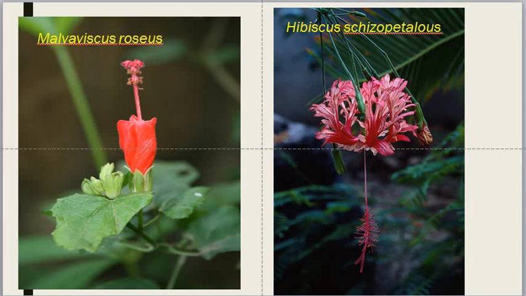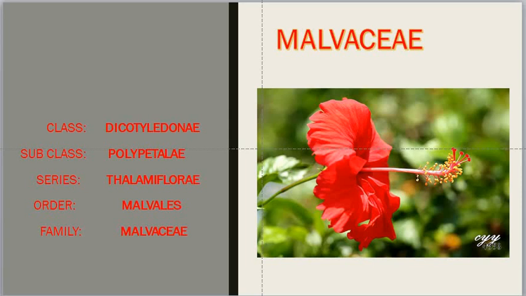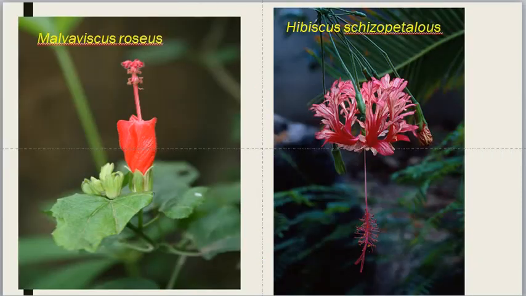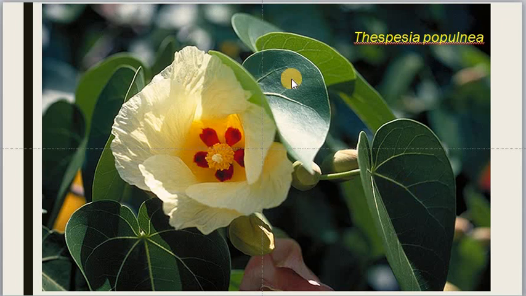And this family includes multiple plants which are familiar. This is Hibiscus rosa-sinensis. In Malayalam it is called Chembarathi. And this is Malvaviscus roseus. This is Hibiscus schizopetalus, where the petals are divided. And this is a common plant, which is a tree. And this is Thespesia populnea. In Malayalam, they are called Chilandi or Poovarassu.